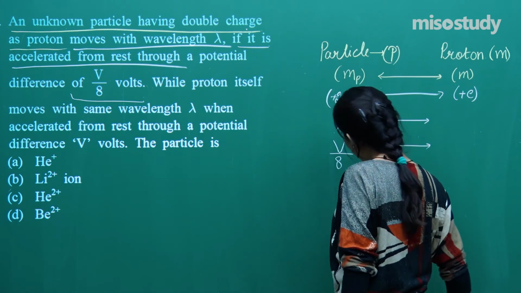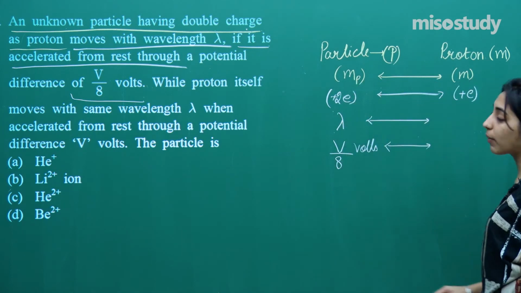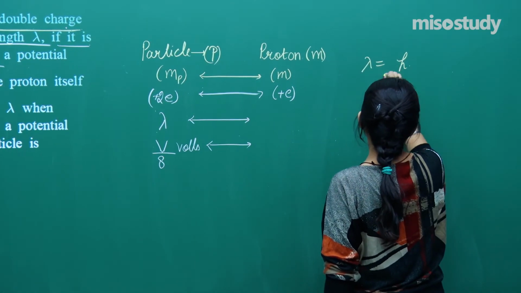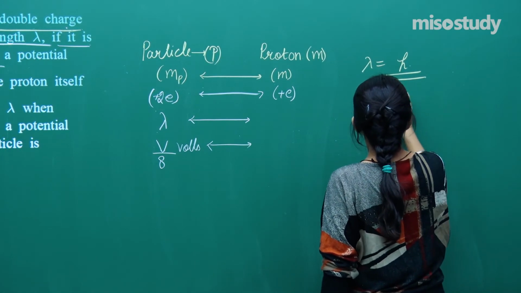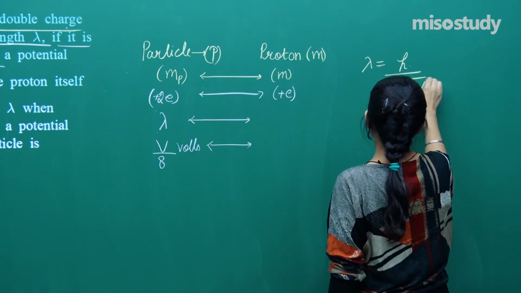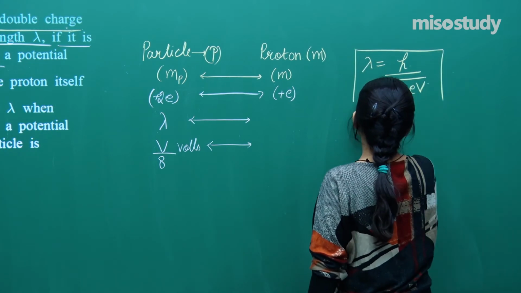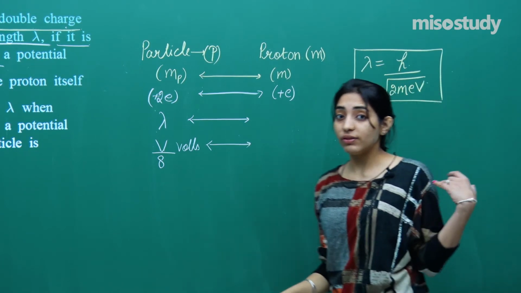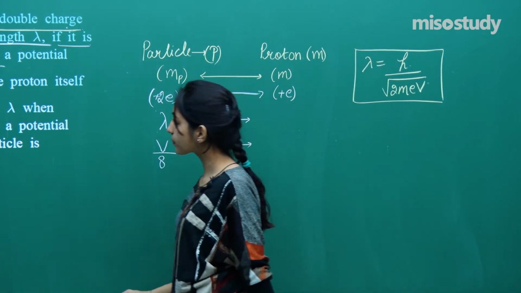So one thing is very clear in my mind, that I have to use the formula lambda is equal to h over root 2 m q V. For the derivation, you can refer to the theory lectures because I remember we have done this derivation there.